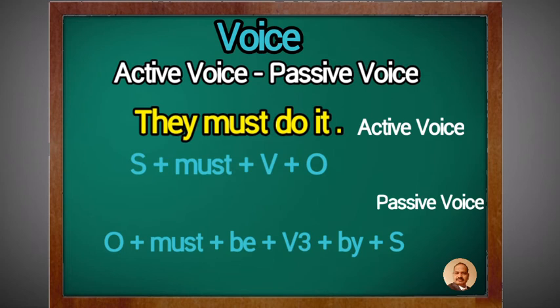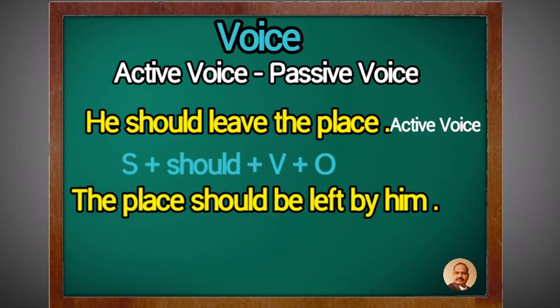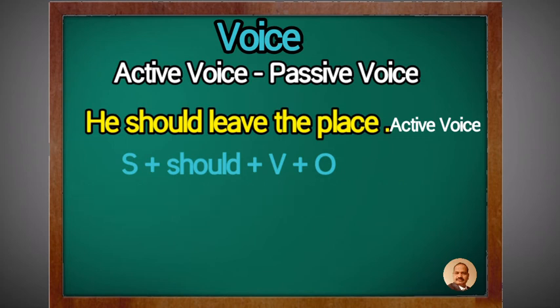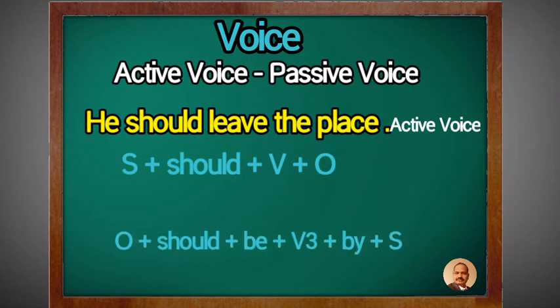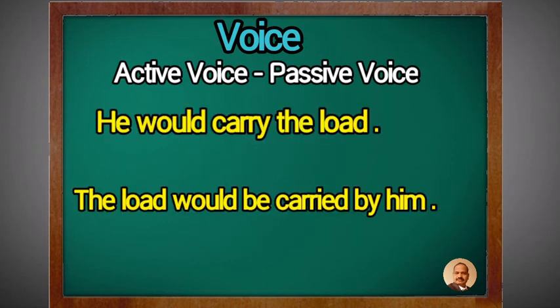Second example. He should leave the place. Once again we begin with the object, the place. The place should be, special word be, left by him. Another example. He would carry the load.